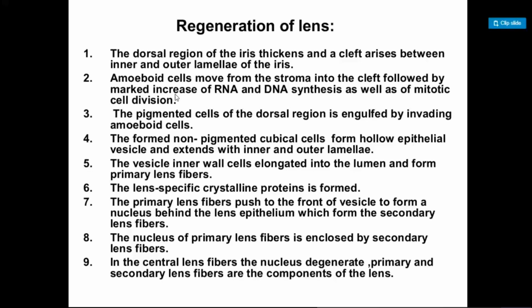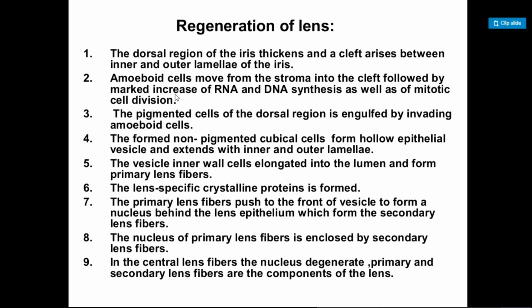crystalline proteins are formed. The primary lens fibers push to the front of the vesicle to form a nucleus behind the lens epithelium, which forms the secondary lens fibers. Then the nucleus of the primary lens fiber is enclosed by a secondary lens fiber. In the central lens fiber, the nucleus degenerates. Primary and secondary lens fibers are the components of the lens.